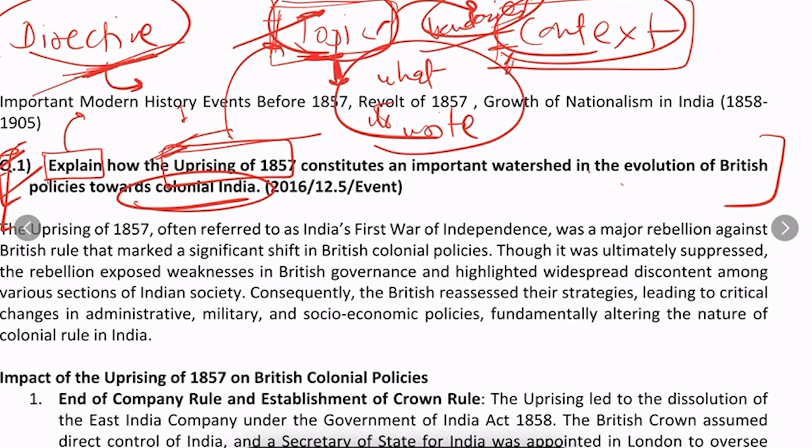So here explain is the directive, the uprising of 1857 is the topic, and as a watershed in the evolution of the British policies towards colonial India is the context. We have to write about the uprising of 1857, not just simply what it was, how it contributed, who participated, and so on. Not all these things. We have to write in the context of how it proved to be a watershed event in the evolution of the British policies towards colonial India.